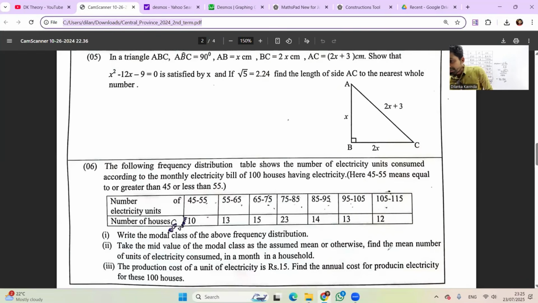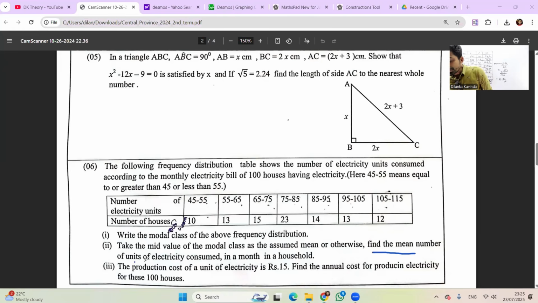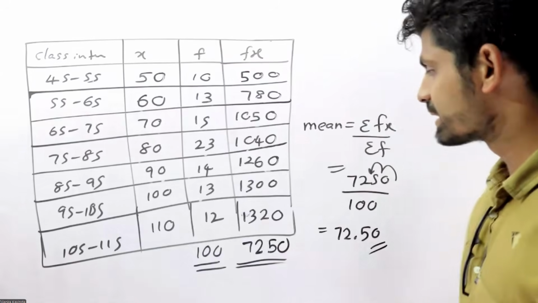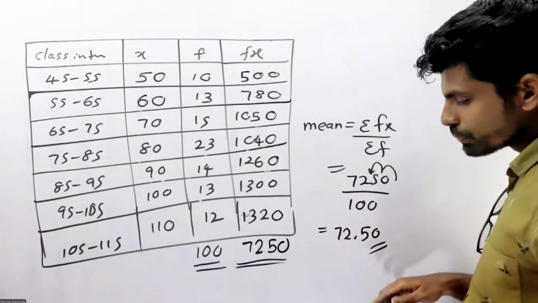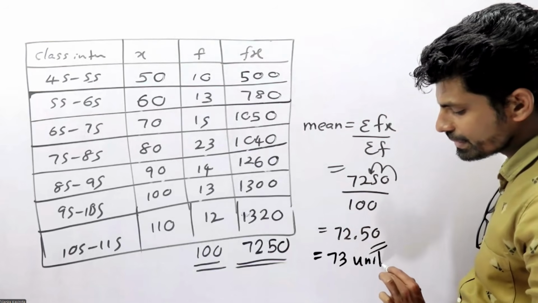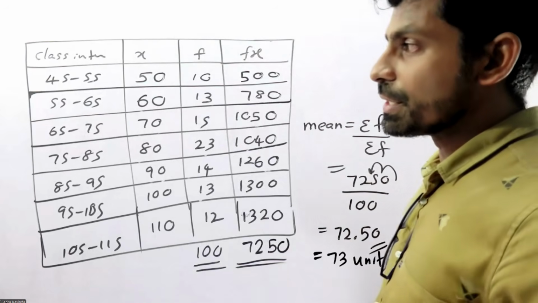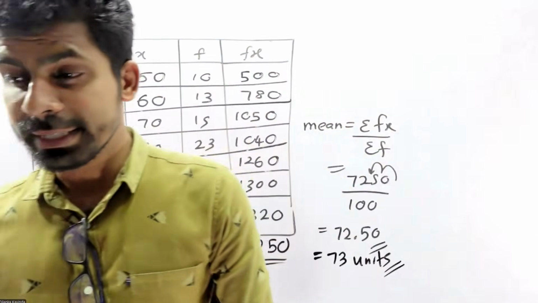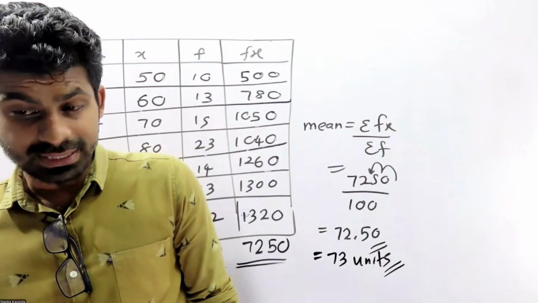Take the mid value and find the mean number of units consumed in a month in a household. Units means we need to convert 72.5, so we can take 73 units. There is one house, and 100 houses are there.